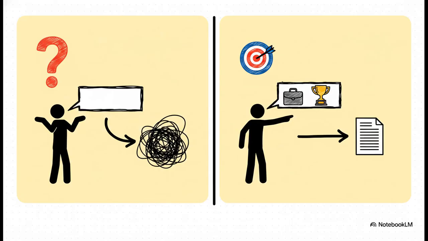Just look at the difference here. On the left, you've got that typical kind of mushy prompt, "write about our launch." But on the right, that's a focused prompt. The difference is all about structure. By telling the AI who to be and what its job is, you completely change the game.